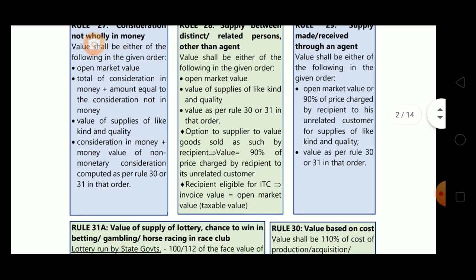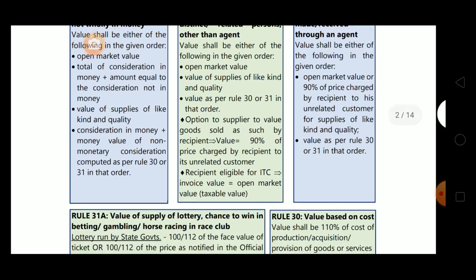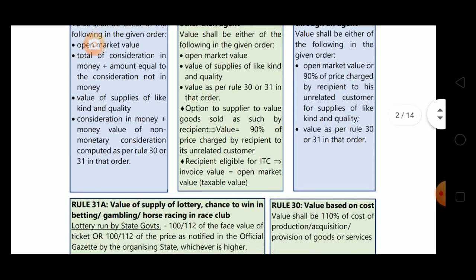Now if it's not possible to determine the value of non-monetary consideration, then we can't apply this option. Then we have to move towards the third option, that is value of supply of like kind and quality. If that is also not possible, then the fourth option is consideration in money plus money value of non-monetary consideration computed as per rule 30 or 31. Then we have to apply rule 30 or rule 31. Rule 30 is that we have to take 110% of cost of production, and rule 31 is that we have to apply best judgment assessment.